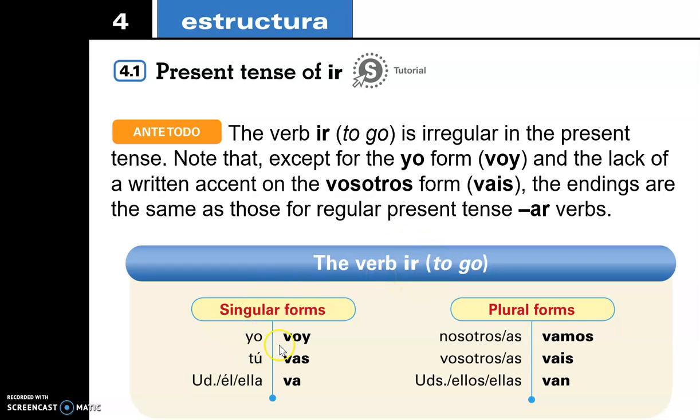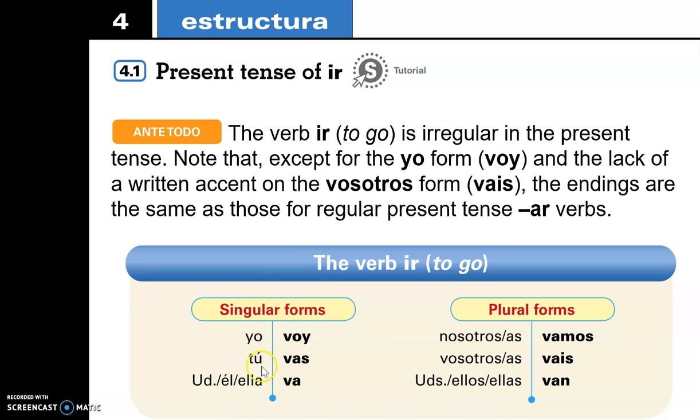Okay? So I'm just going to pronounce these quickly. You say yo voy. Yo voy. Right, so this means I go. And notice that the V is pronounced like an English B, as in bus. Some people use it as a V like in English, so you might hear yo voy, more like an English V like van or very. But the most standard pronunciation is that of a B.